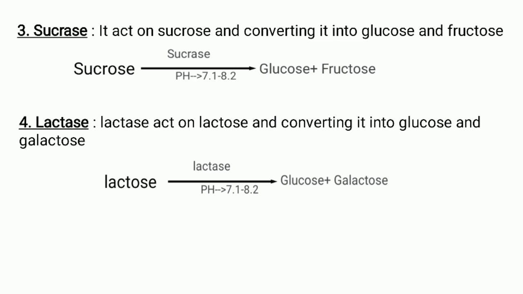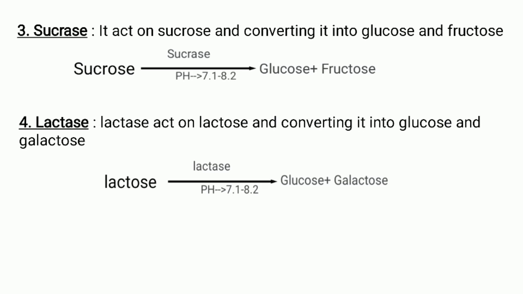And the third one is sucrase. The sucrase acts on sucrose and converts it into glucose and fructose. So at a pH of 7.1 to 8.2, sucrase acts on sucrose and converts it into glucose and fructose.